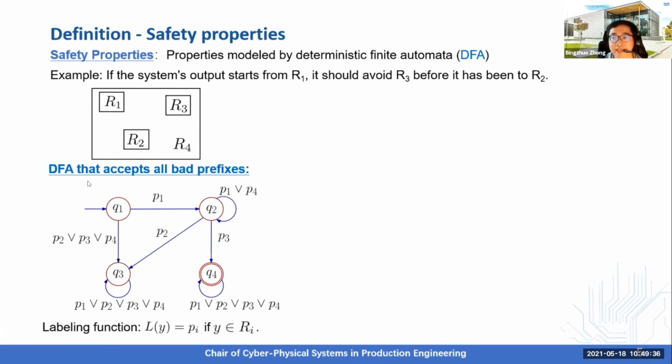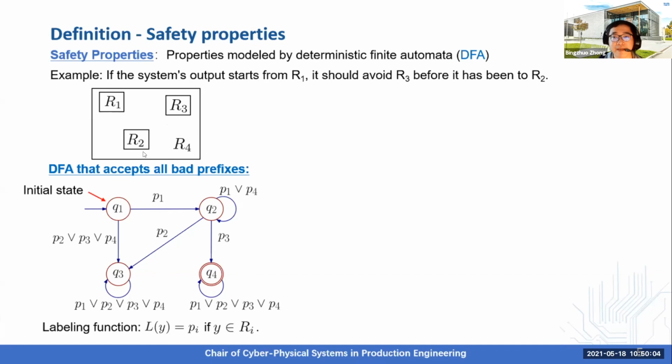This DFA accepts all the bad prefixes that violate this property, and Q1 to Q4 are states of the DFA, in which Q1 is the initial state, and P1 to P4 are the atomic propositions of this DFA. The labeling function maps the output of the physical system to a specific atomic proposition.